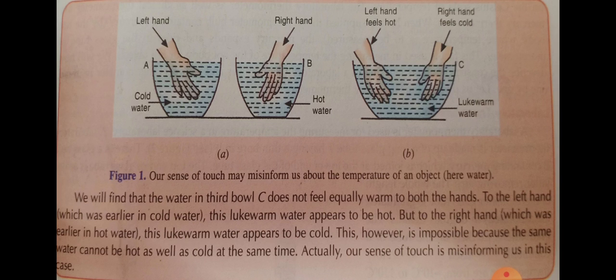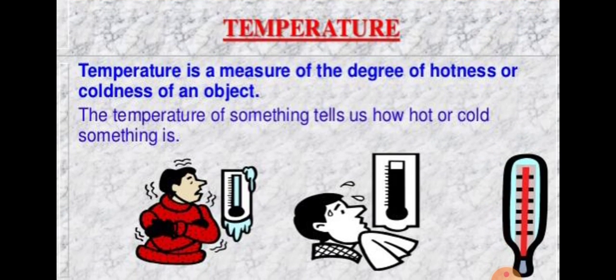Okay? Understood? Now, temperature. Temperature is a measure of the degree of hotness and coldness of an object. Means the temperature of something tells us how hot or cold it is. If we touch a utensil kept on a burning gas stove, it feels very hot.